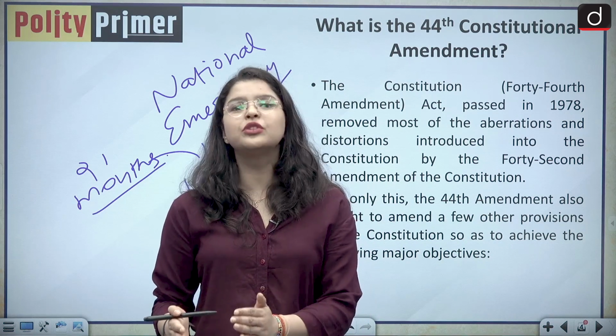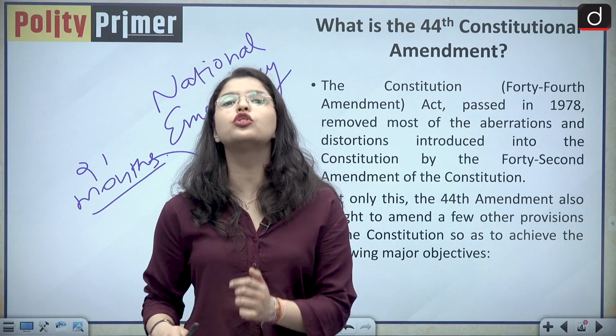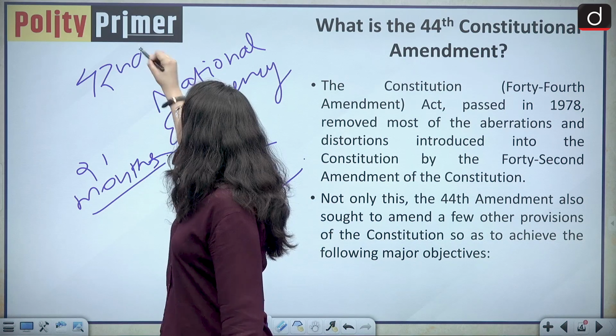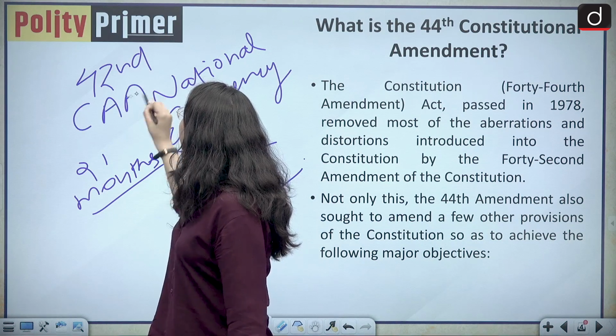Many amendments were brought in this period, and the most controversial amendment was the 42nd Constitutional Amendment Act.